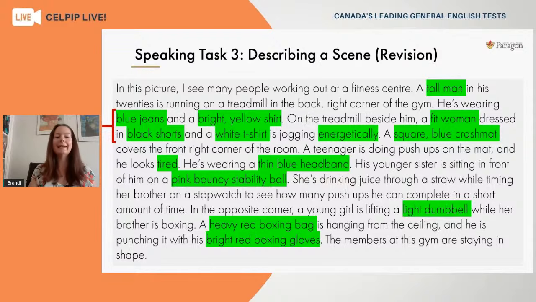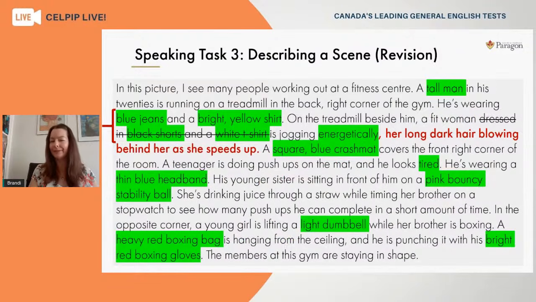The second aspect that I'm looking at in this response and wondering, we're supposed to be focusing on what's happening in the picture. So when we look at that woman, instead of describing what she's wearing, I think we can do better. We can come up with a different descriptive idea that connects more obviously into the action that she's doing, which is jogging energetically on the treadmill. So let's remove the description of her clothes, because that doesn't really add a lot of value to the scene.